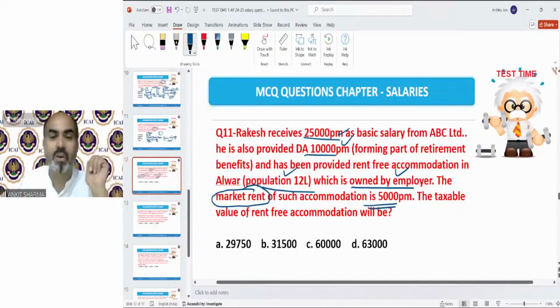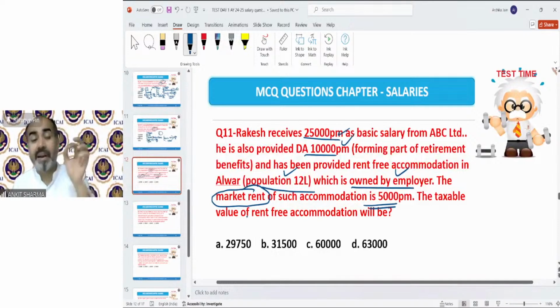It has been given in the question, so that means it's a case of rental property. No, do not understand this information wrongly. Until the question says the rent is paid by the employer, rent borne by the employer, or rent reimbursed by the employer, you will take the provision as a property owned by the employer. Until it has been given in the question that rent has been paid by the employer, you cannot assume it as rented.